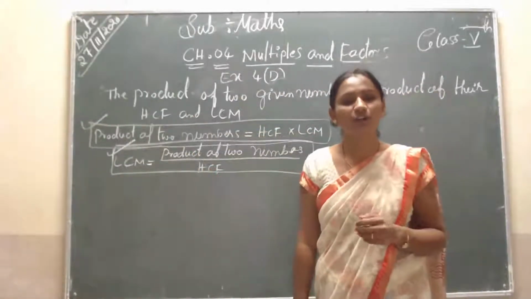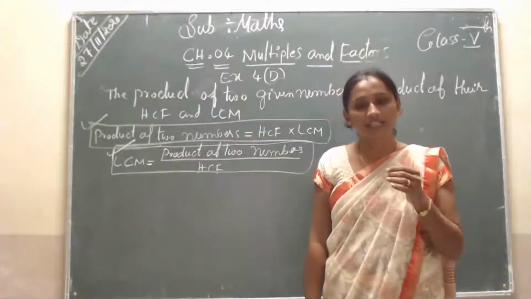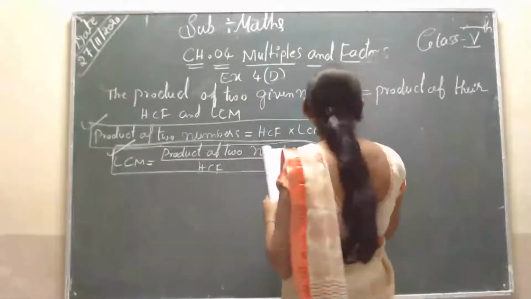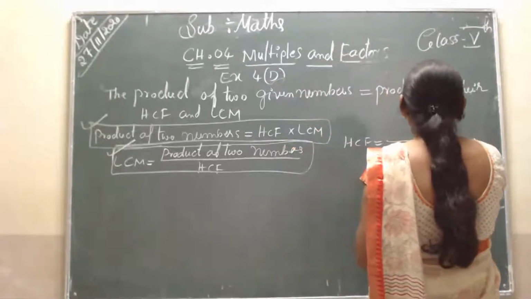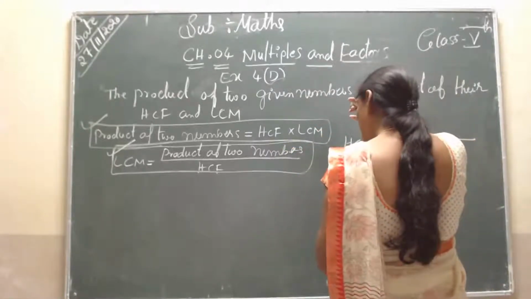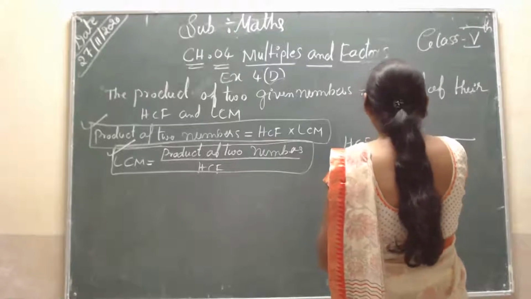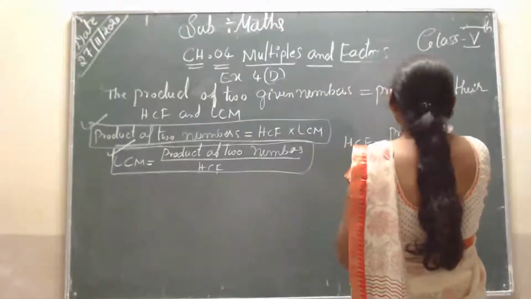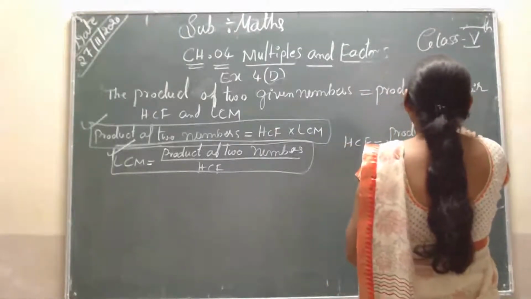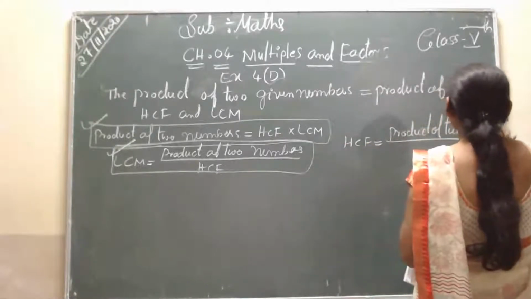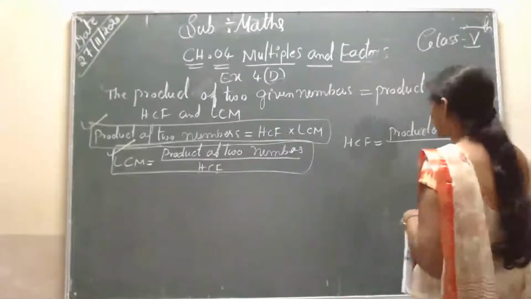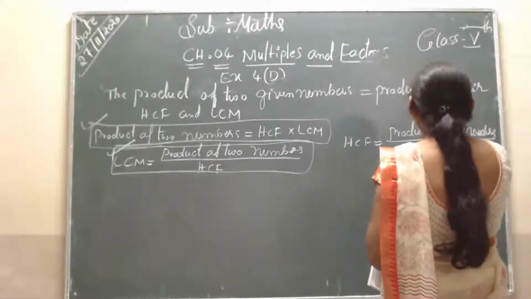Sometimes you have to find the HCF, so the HCF is equal to the product of the two numbers divided by the LCM.